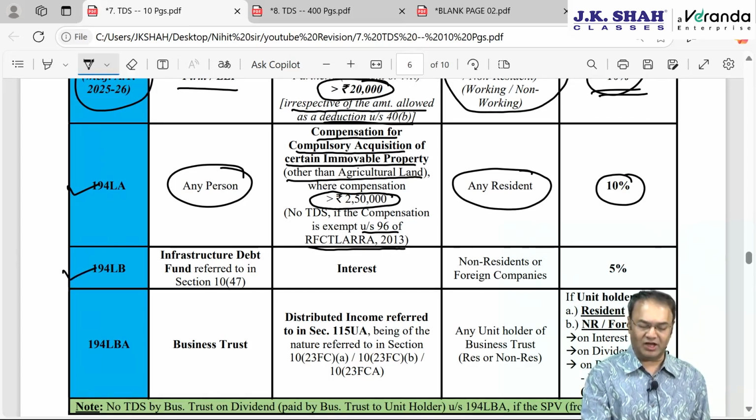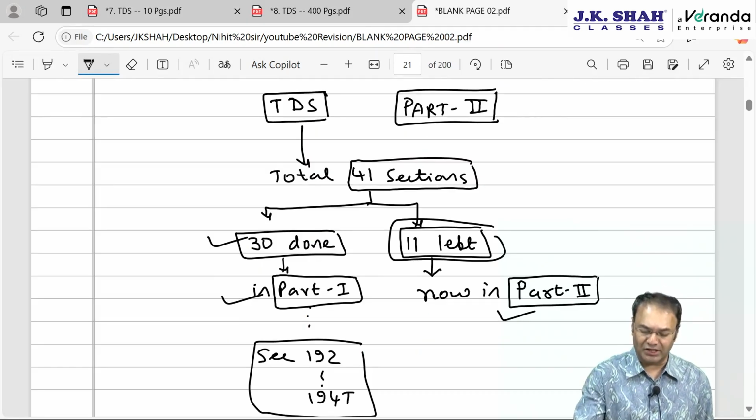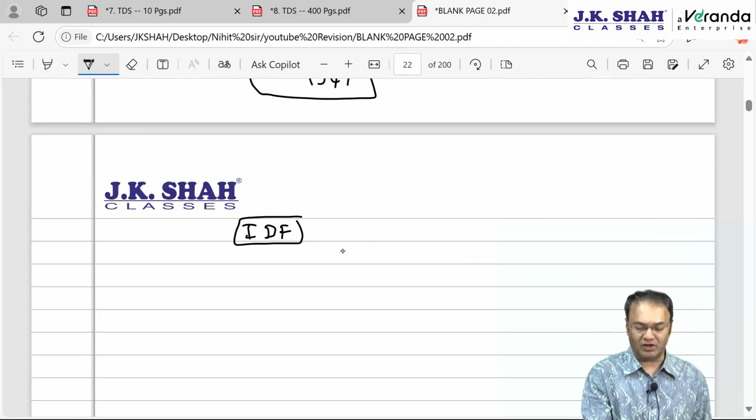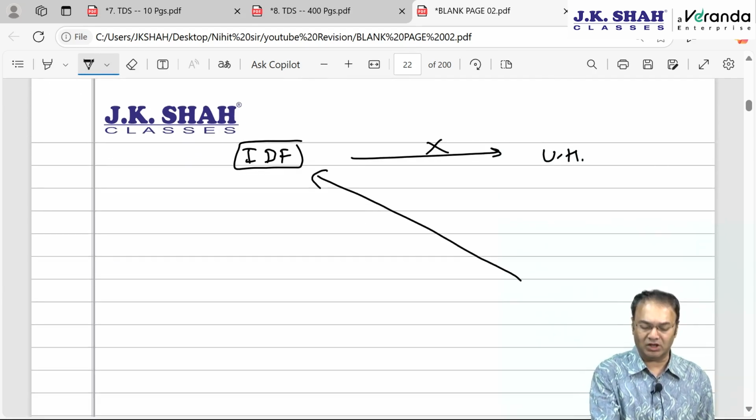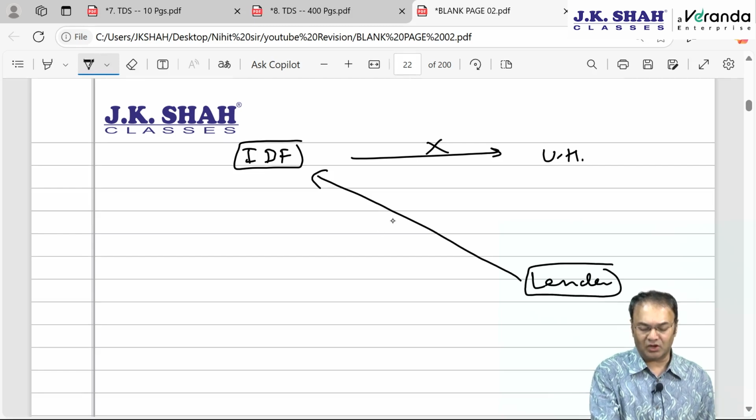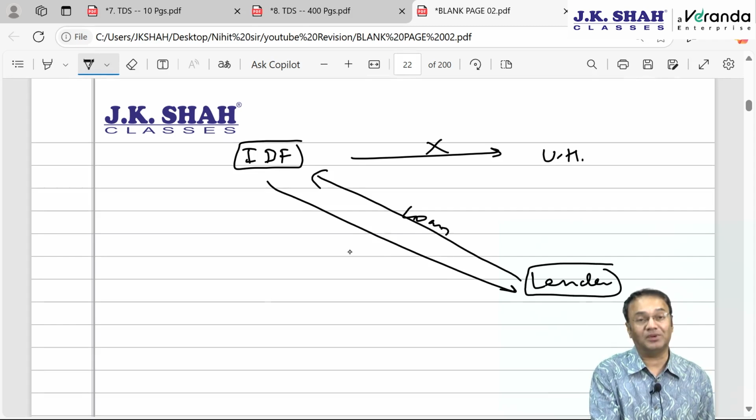Next is 194LB, Infrastructure Debt Fund paying interest. If the interest is paid by Infrastructure Debt Fund to its lender, if non-resident. Infrastructure Debt Fund we had discussed in special rates of tax, it is similar to a mutual fund, but we are not talking about the Infrastructure Debt Fund making payment to its unit holder. That payment is a different payment. We are talking about those who have lent money or given a loan, that is the lender. The lender has given a loan to the Infrastructure Debt Fund and the fund is paying interest.